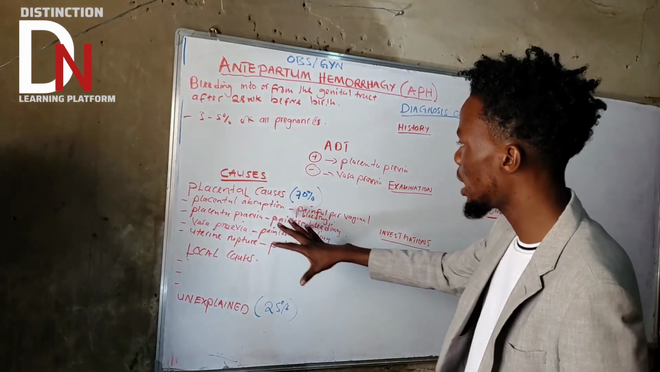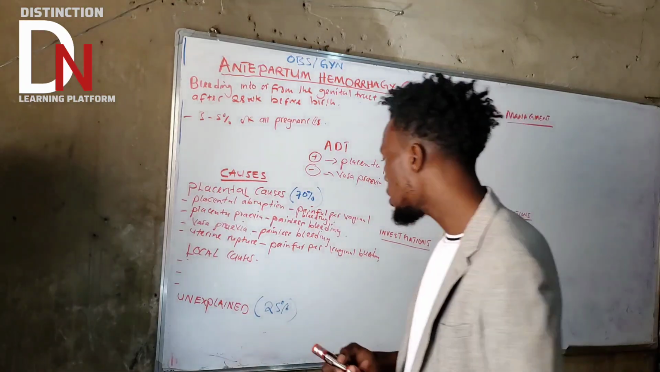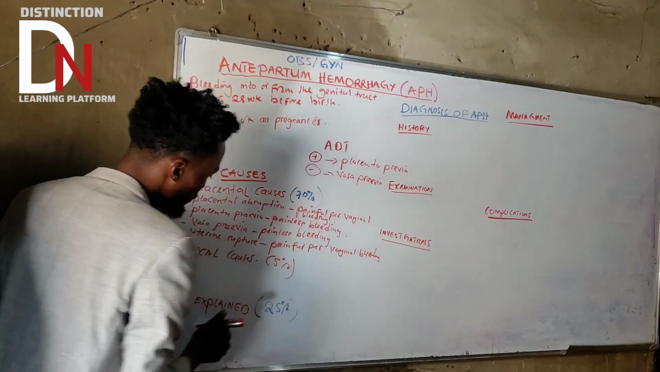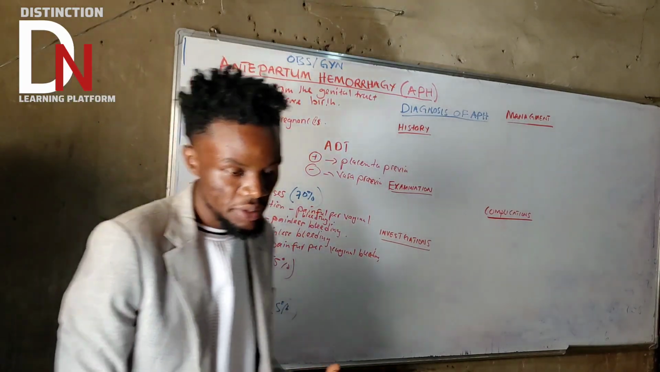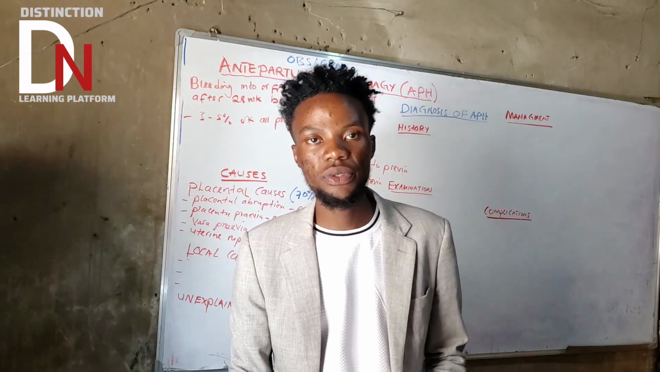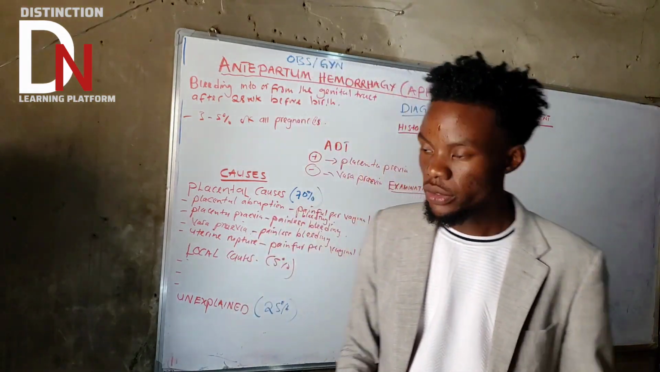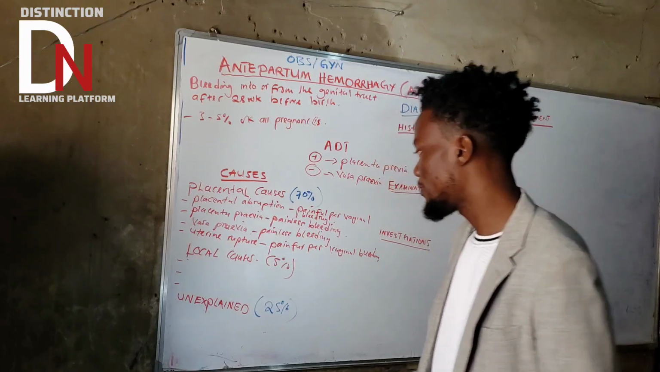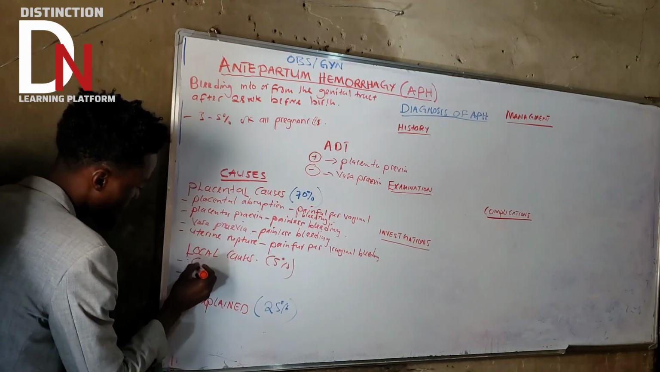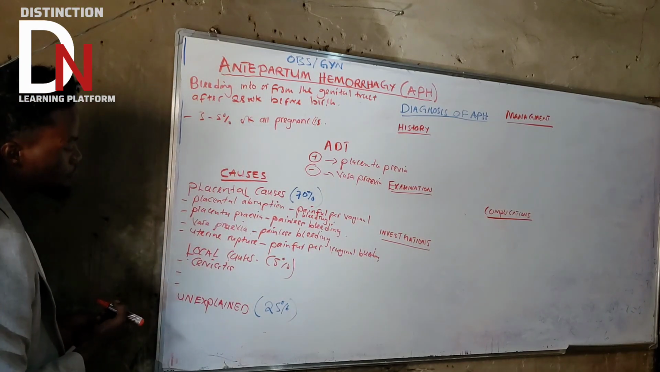Okay, so since we are done with the placental causes, which range about 70%, local causes, remember that they range about 5%. For local causes, they are further categorized into two: vaginal causes and also cervical causes. So let's put them together. What's the first one? The first one is cellulitis.